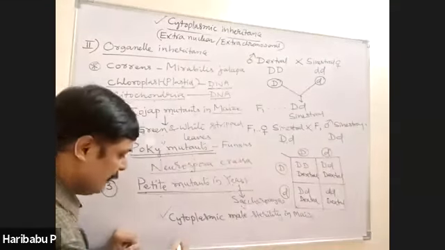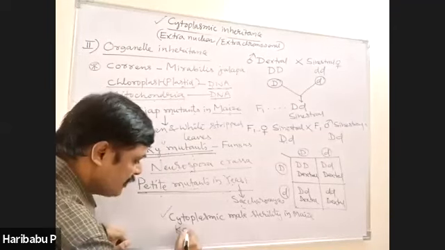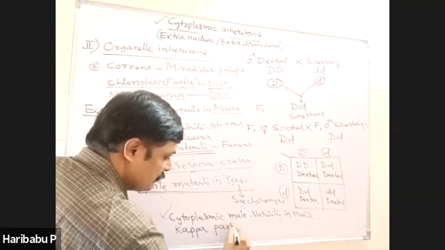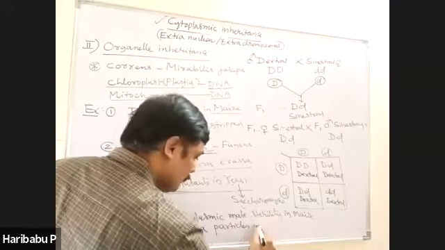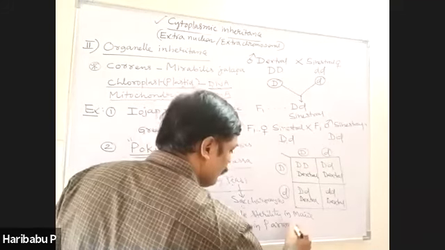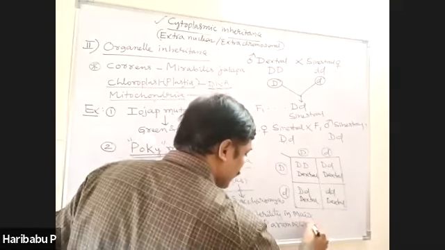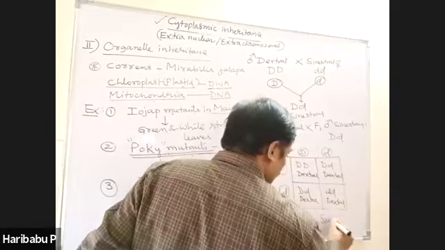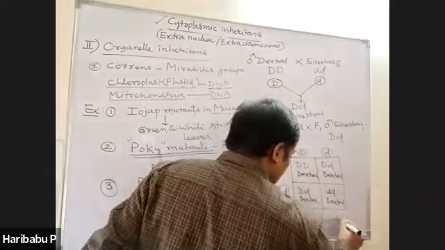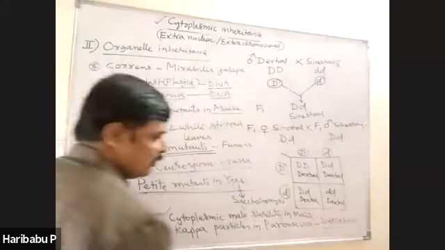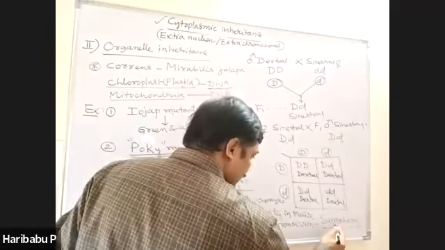And finally, kappa particles in Paramecium, which were studied by a scientist called Sonneborn.